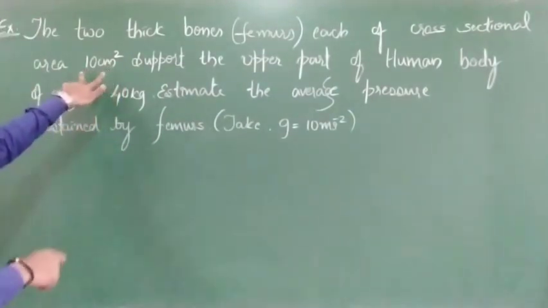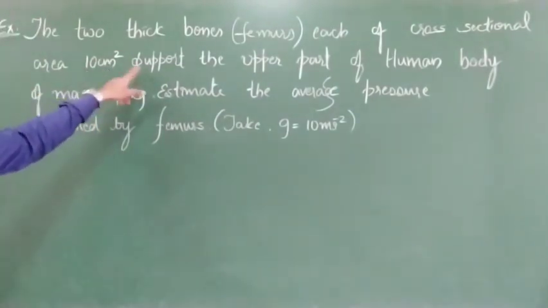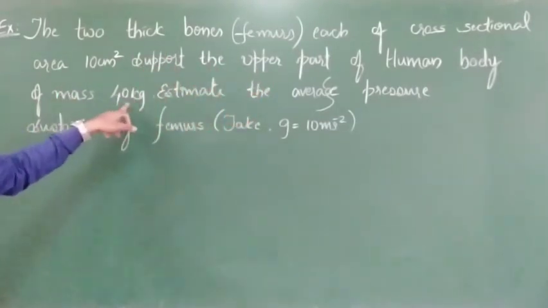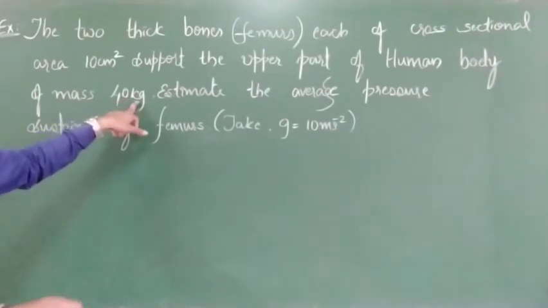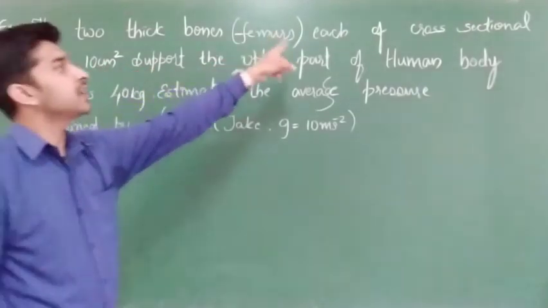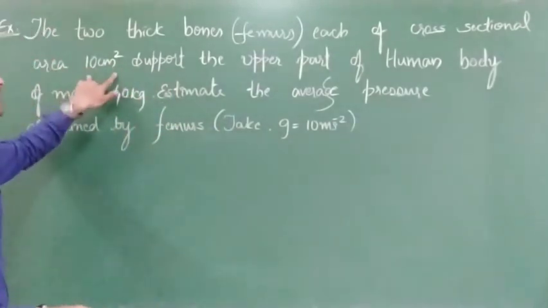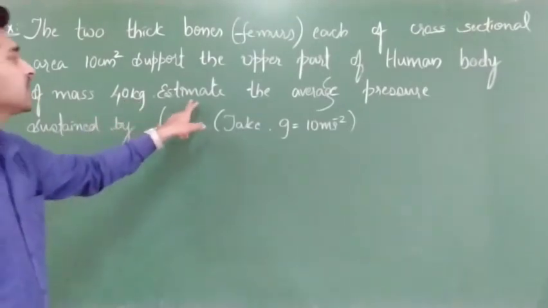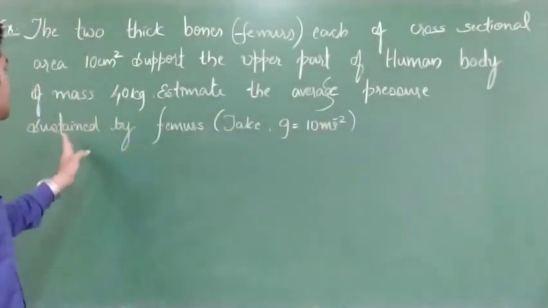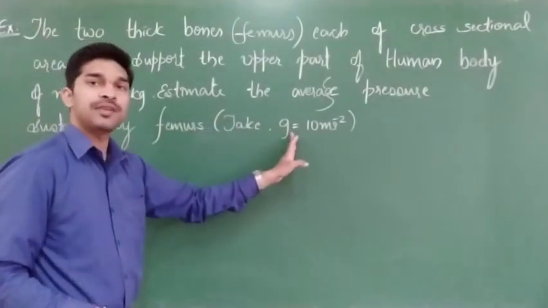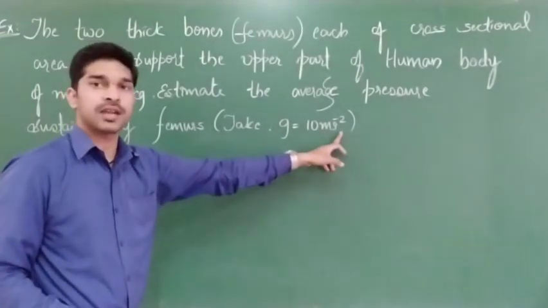Next, they support the upper part of the human body of mass 40 kg. Next, they are asking to estimate the average pressure sustained by the femurs, and in brackets they have given: take acceleration due to gravity g is equal to 10 meter per second square.